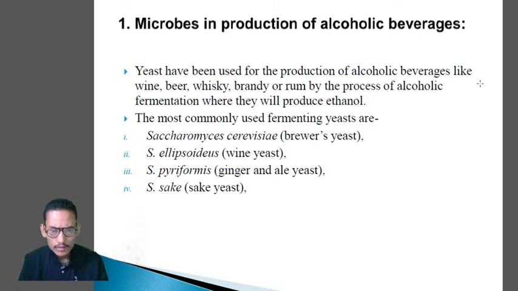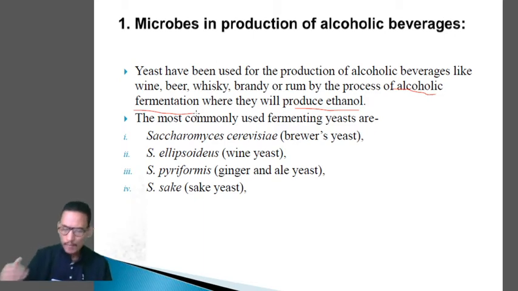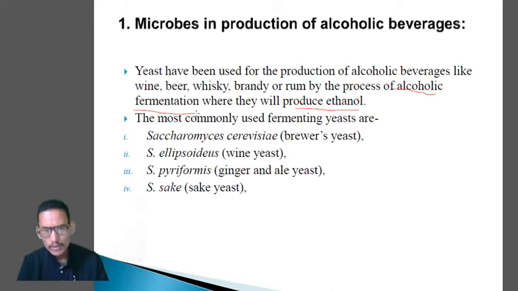Now this yeast used to produce ethanol by the process of alcoholic fermentation. Clear? So by the process of alcoholic fermentation, yeast produces ethanol, and so they were being utilized for the production of those alcoholic beverages. The most commonly used fermenting yeasts are, so what are those yeasts?